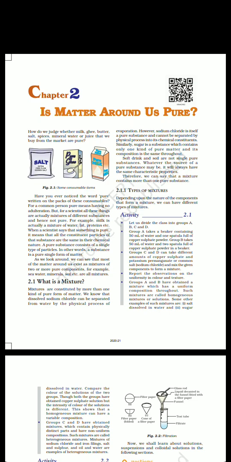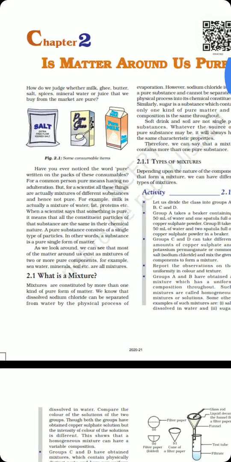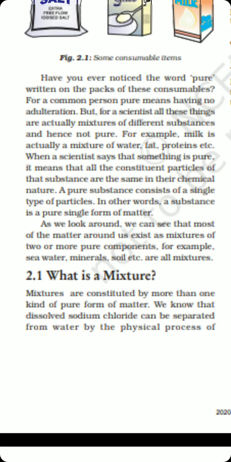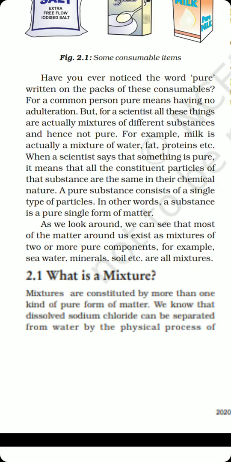But from the scientific point of view, pure means something that is in its purest form, or we can say a pure substance is a homogeneous material in which all the particles are of similar kind and have a definite property. So purity in science means something else. A pure substance consists of a single type of particles. In other words, a substance is a pure single form of matter.